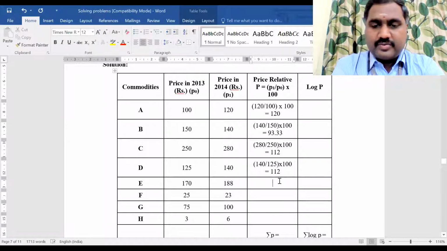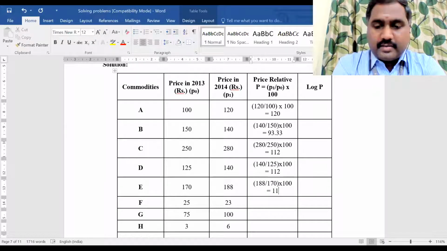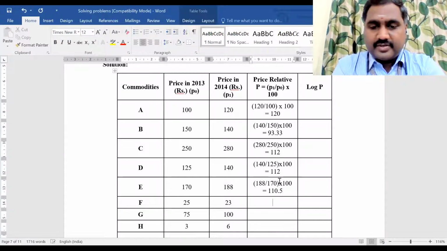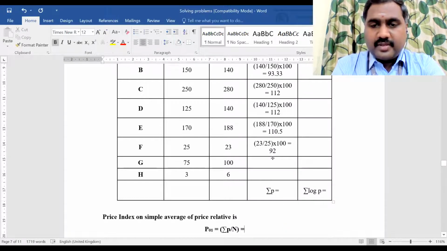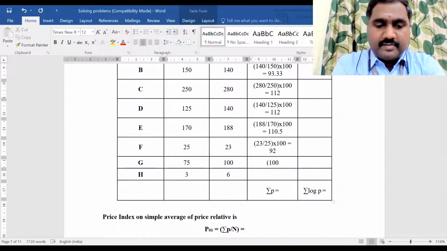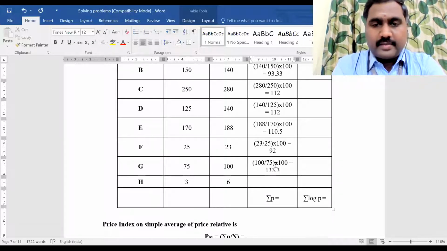Now next one should be 188 divided by 170 into 100, which is equal to 110.5. Good. Now next one should be 23 divided by 25 into 100 equal to how much? 92. Very good, Kishore. And the next one will be 100 divided by 75 into 100, which is equal to 133.3. And the next one is 6 divided by 3 into 100, which is equal to 200.